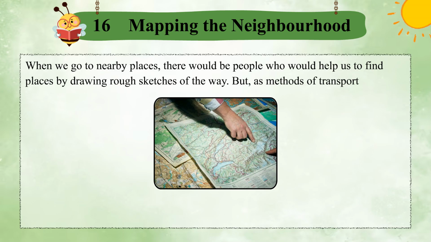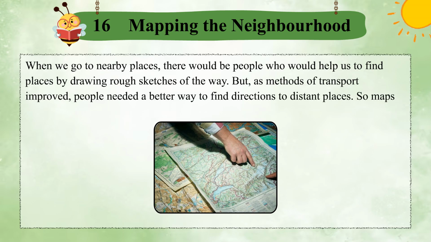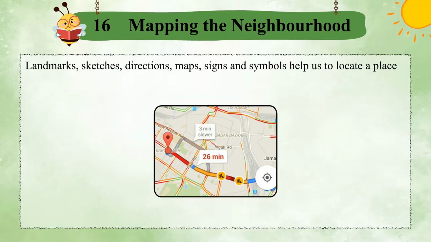But as methods of transport improved, people needed a better way to find directions to distant places. So maps were invented. Landmarks, sketches, directions, maps, signs and symbols help us to locate a place where we have to reach.